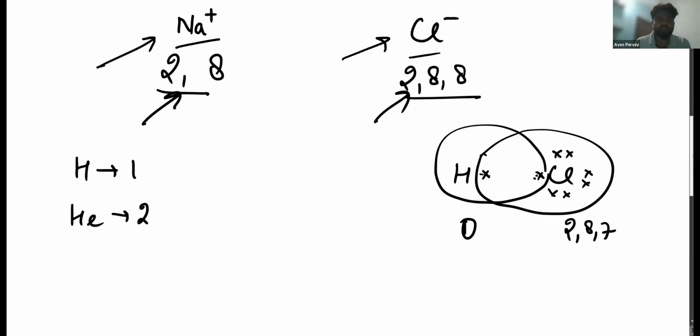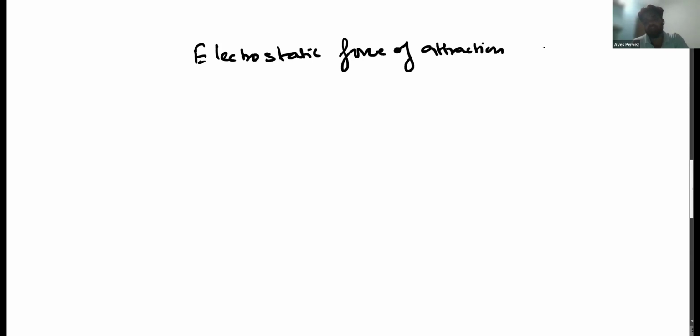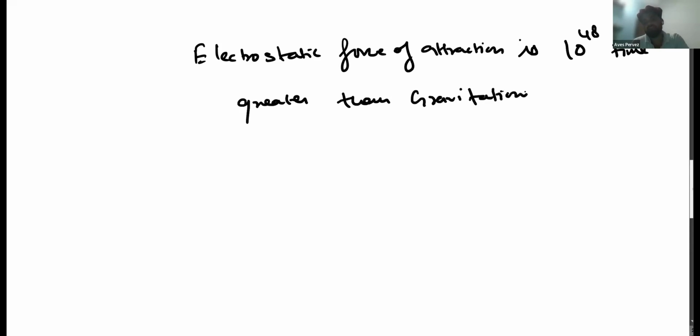And you know that the electrostatic force of attraction is 10 raised to the power 48 times greater than the gravitational force.